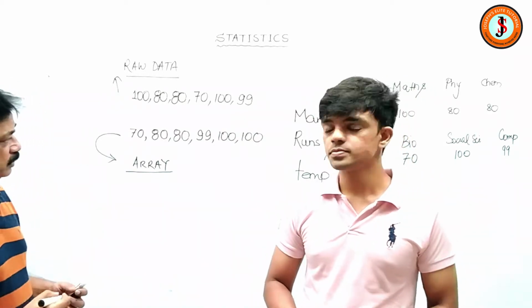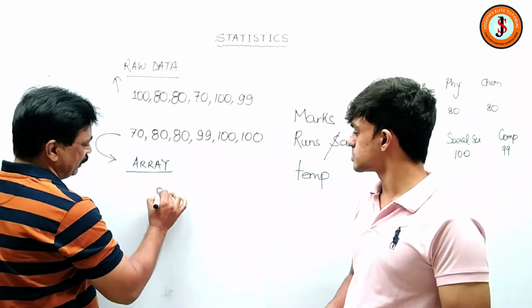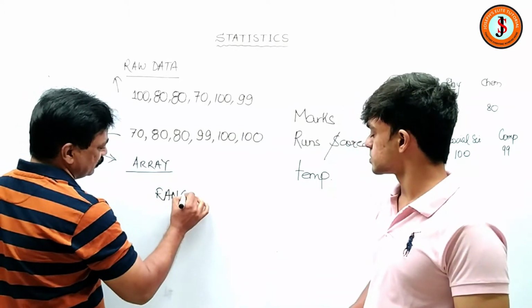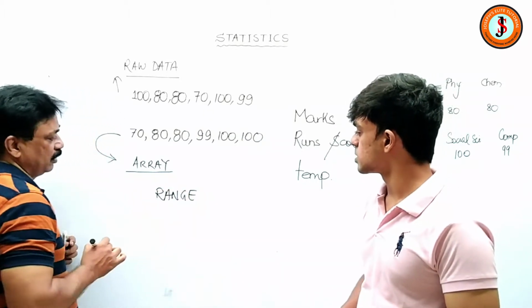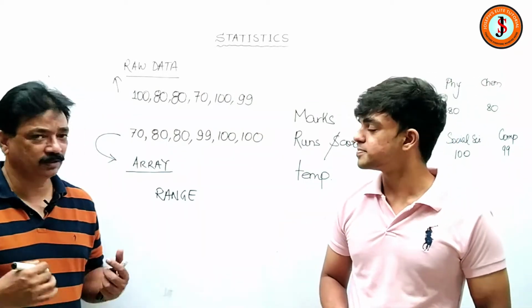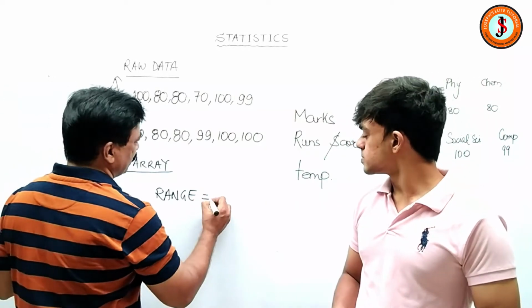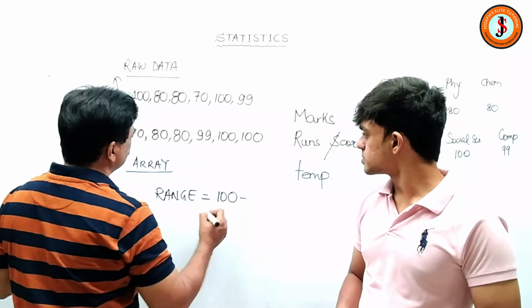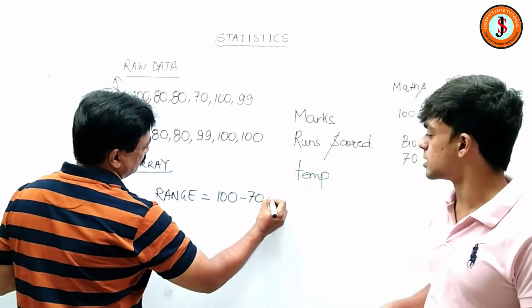What do we call a range? Can you tell me what is range, Sachin? Range of a data? It is the maximum marks minus the minimum. That is what we were talking about. So range is maximum minus the minimum. That is 70.